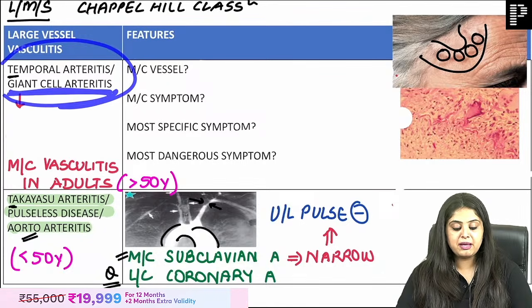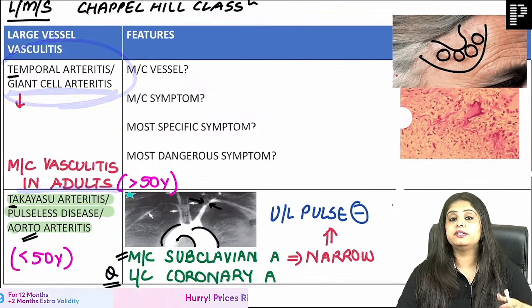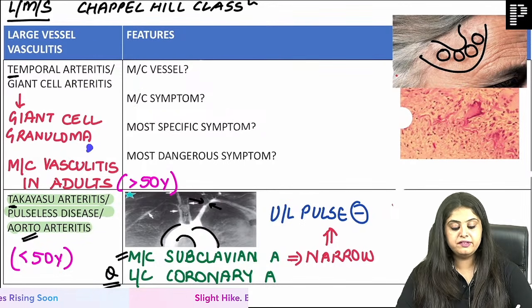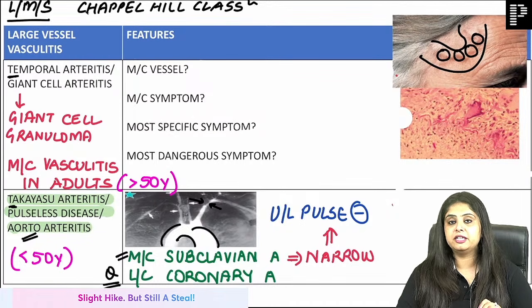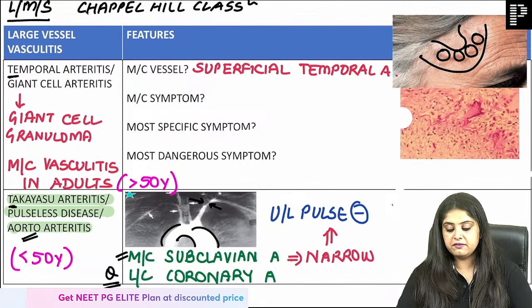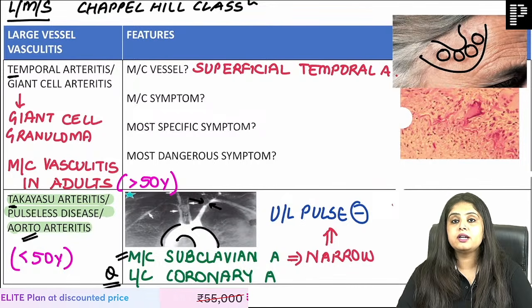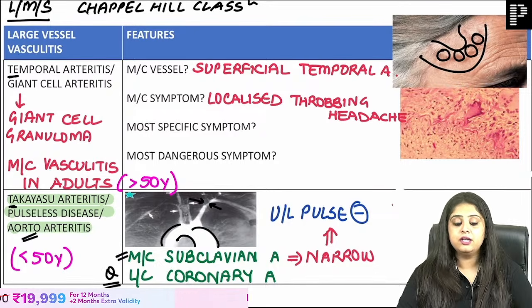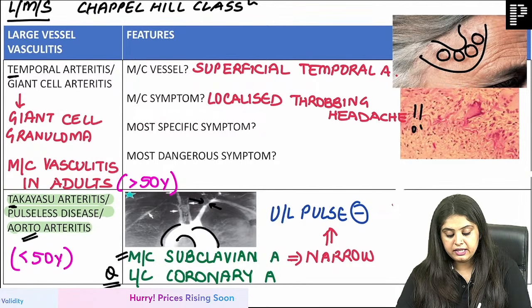Giant cell arteritis, ma'am, you told us it's seen in giant people. It is seen in over 50 years of age, and wherever you will see giant cells, you will always see granulomas. This the word tells me. Apart from that, temporal arteritis. So what is the most common vessel affected? Very good. Superficial temporal artery. Superficial and temporal artery, so most common symptom is headache. Not just headache, but throbbing headache.